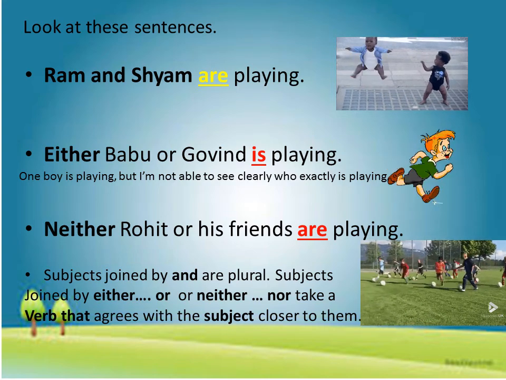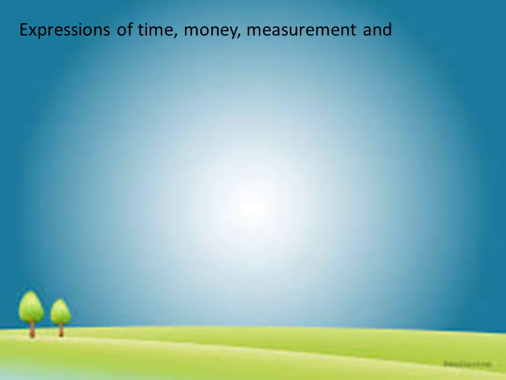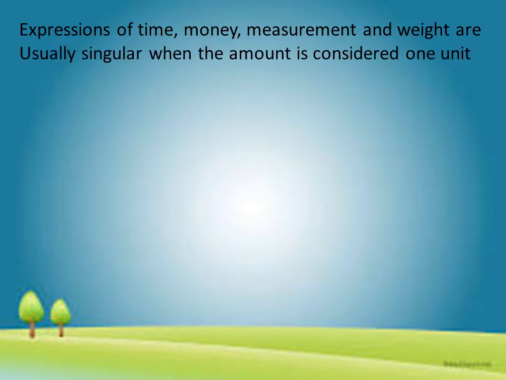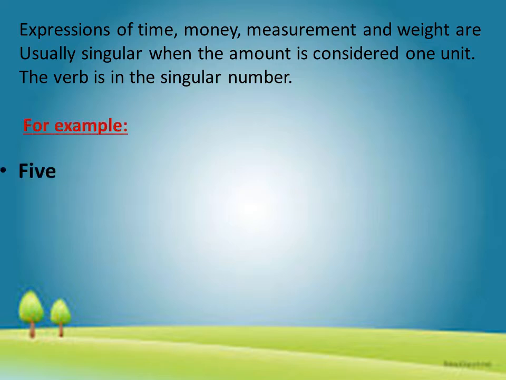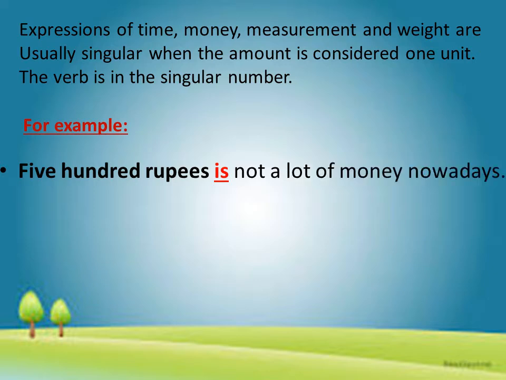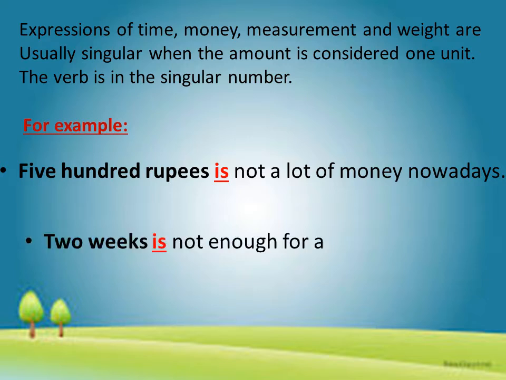In grammar, expressions of time, money, measurement, and weight are usually singular. So, when the amount is considered one unit, the verb is in the singular number. For example, if I say 500 rupees is not a lot of money nowadays, 500 rupees is considered as one unit. It is singular. So, the verb is is used.